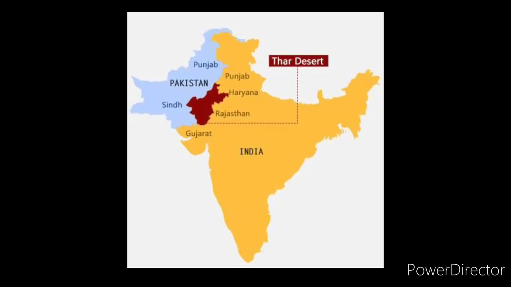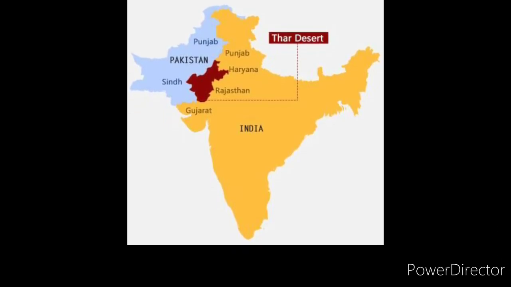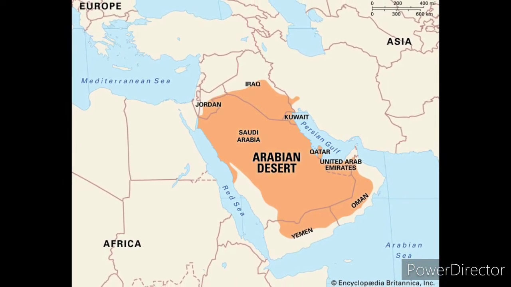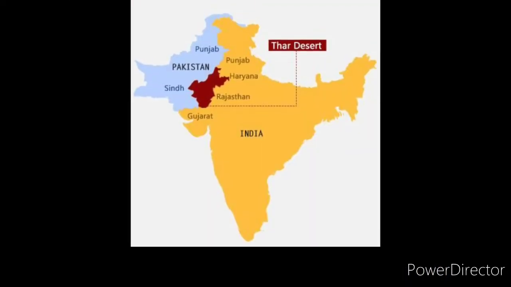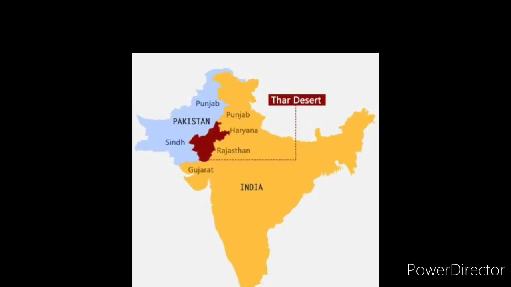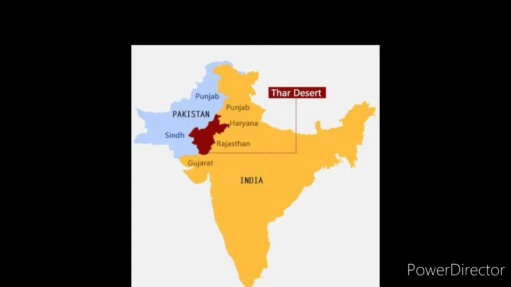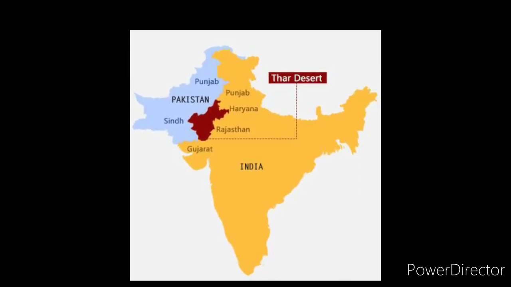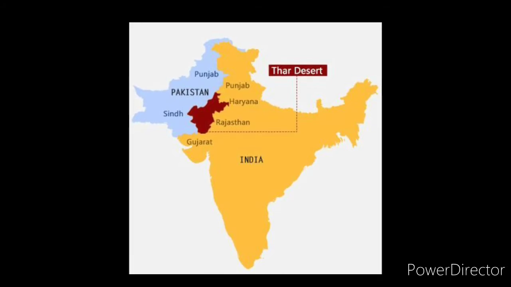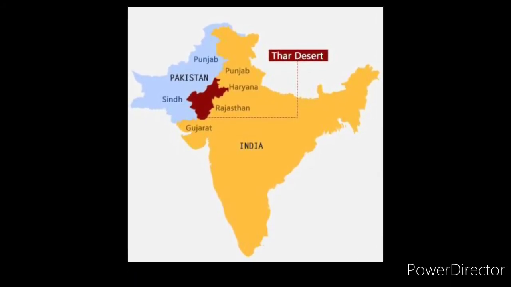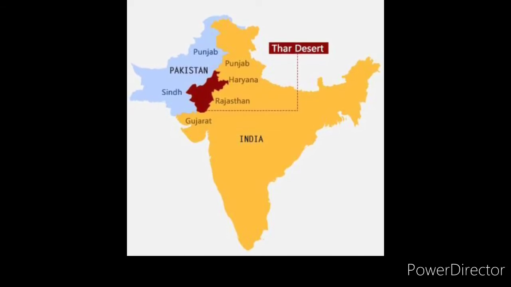Next are the Thar Desert and the Arabian Desert in Asia. When we talk about the Thar Desert, I think you all know where it lies. Yes, in Asia it lies in India, in the western part of India, which covers Haryana and Rajasthan.